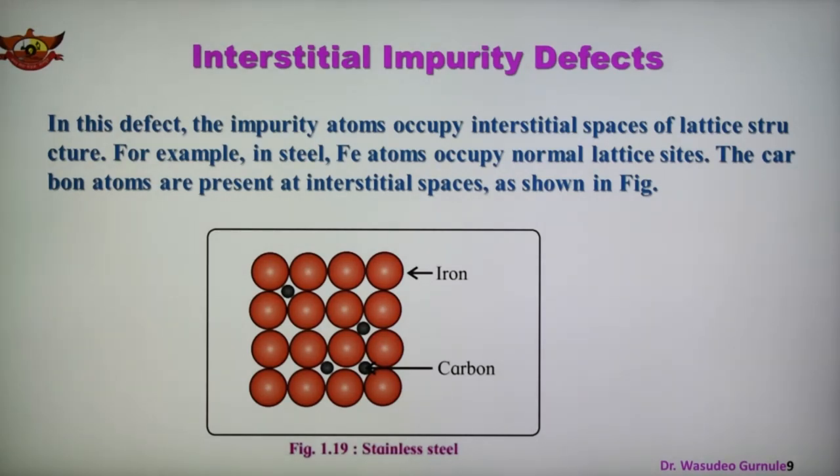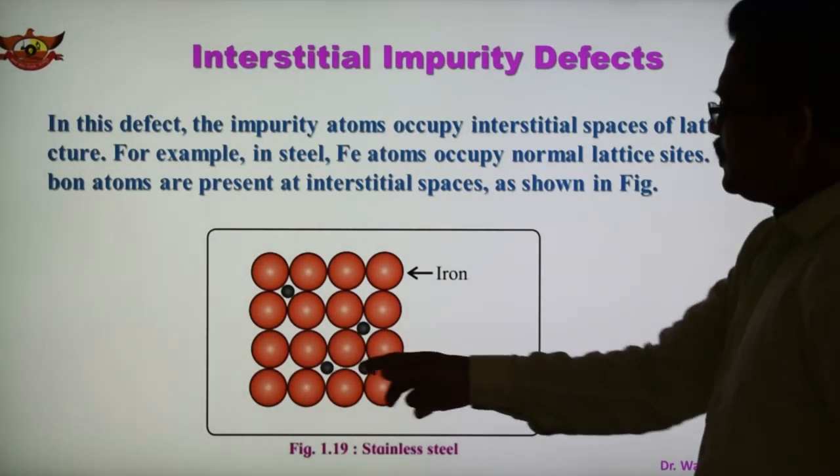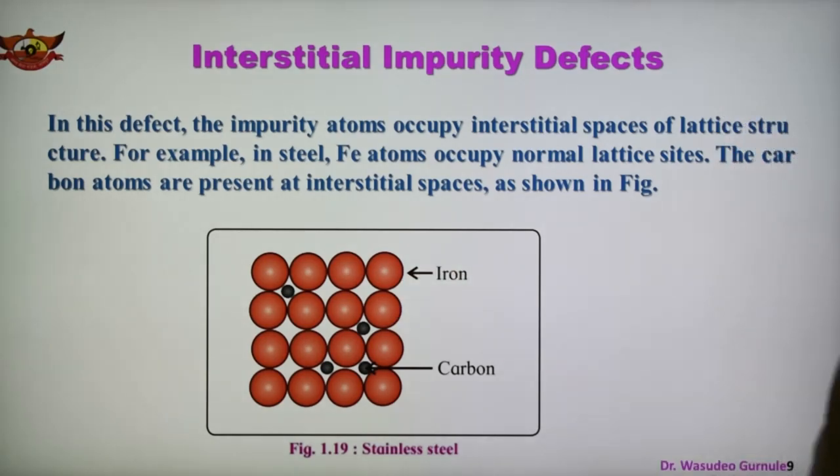So impurity atoms occupy interstitial spaces of the lattice structure. Example is shown here, steel. Steel contains Fe, and Fe occupies normal lattice sites, and carbon atoms are present at interstitial sites shown in this figure. So this is the carbon present at the interstitial site, and this is the arrangement of iron in the steel compound. So in this way, this is the second type, interstitial impurity defect.